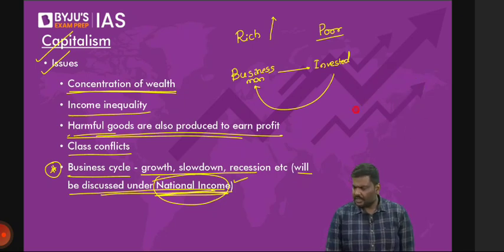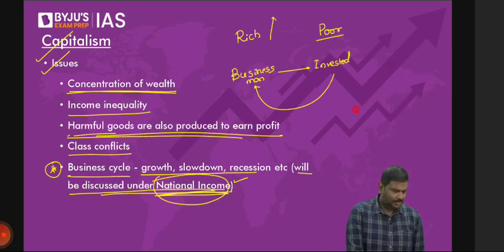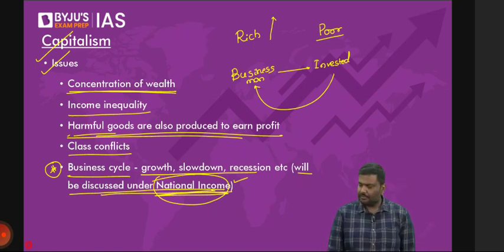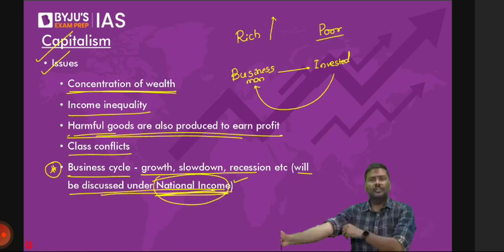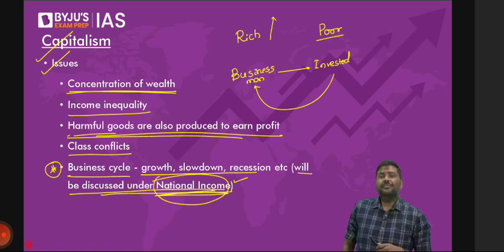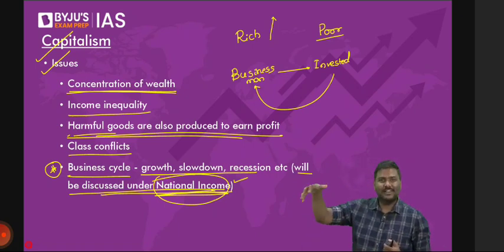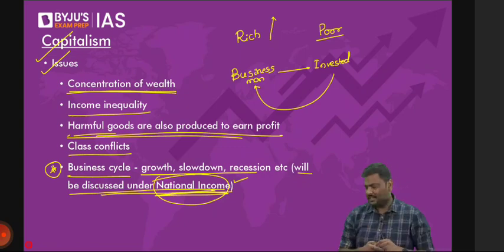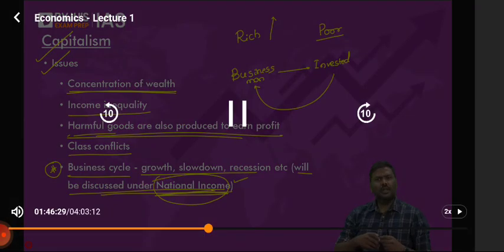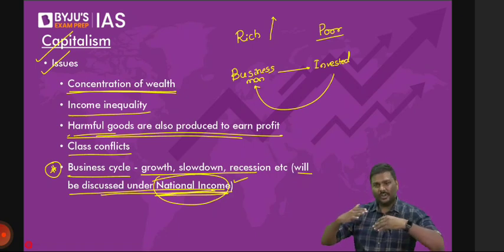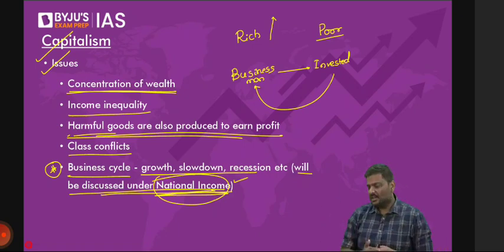Okay, let's continue. So what is class conflict? When there are certain people who are rich and certain people who are poor, tell me, will there be conflict or not? A very simple example: have you heard of the Red Corridor? What happens in Maoism, etc.? Why do you think there are conflicts in society like this? There are certain people who earn a lot of money, and there are certain people who earn very, very little. So when this kind of income inequality or wealth inequality exists, the economy will experience a lot of conflicts.